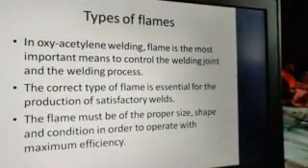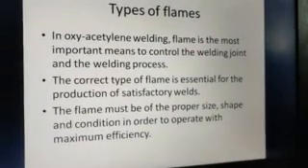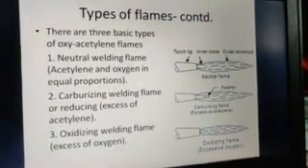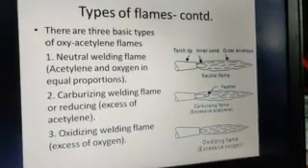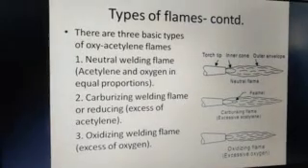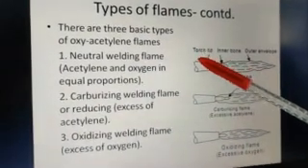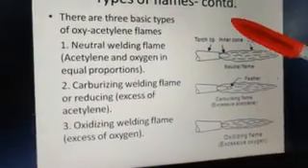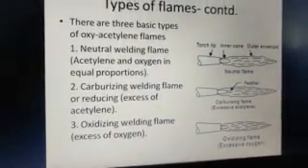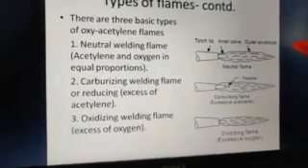Now let's see the different types of flames based on the ratio of oxygen and fuel. Here are the three different types of oxyacetylene flames, namely the neutral welding flame, where the acetylene and oxygen are in equal proportion, or nearly equal, because in the initial situation we need more fuel content to ignite the mixture.